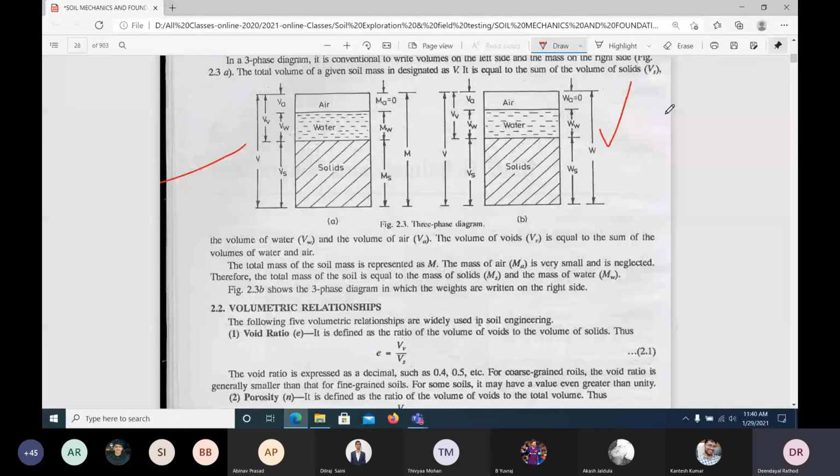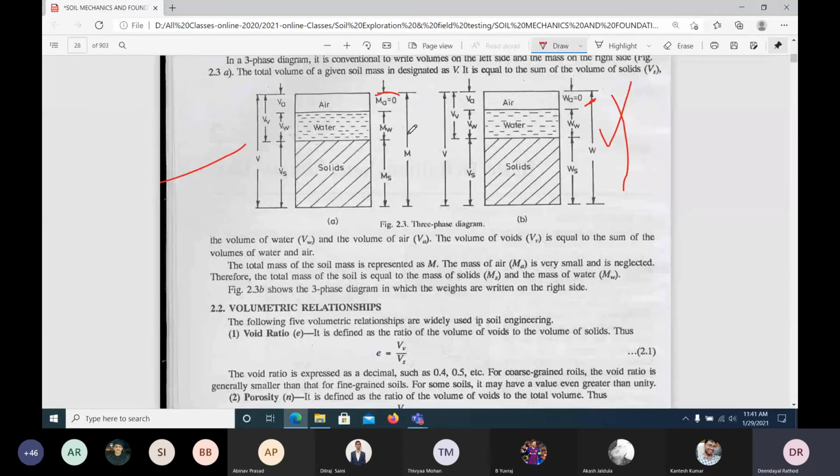What we have discussed in the last classes is the three-phase system, that we have solids, water, and air. So we have segregated it for our convenience. Volume of solid, volume of water, volume of air. The volume of air and water combined can be called the volume of voids. On the left side is total volume, and on the right side we have mass. Mass of air is zero, or weight of air is zero.